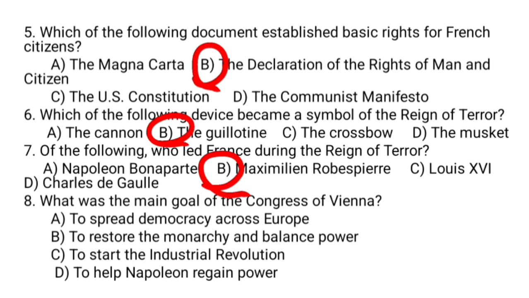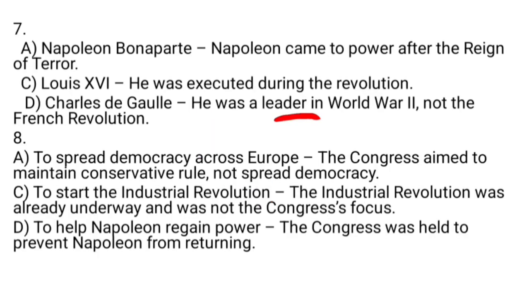Question number 9. Of the following, one was the result of the Napoleonic Wars. Which one is it? A. The rise of nationalism in Europe. B. The end of European monarchies. C. The unification of Italy. D. The independence of the United States.